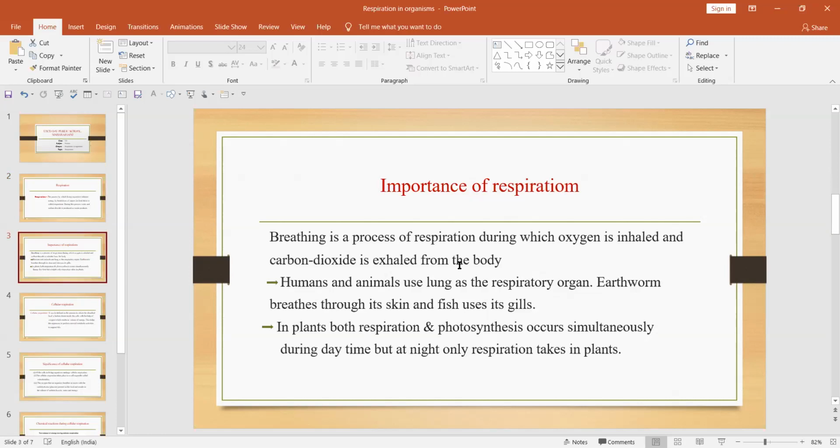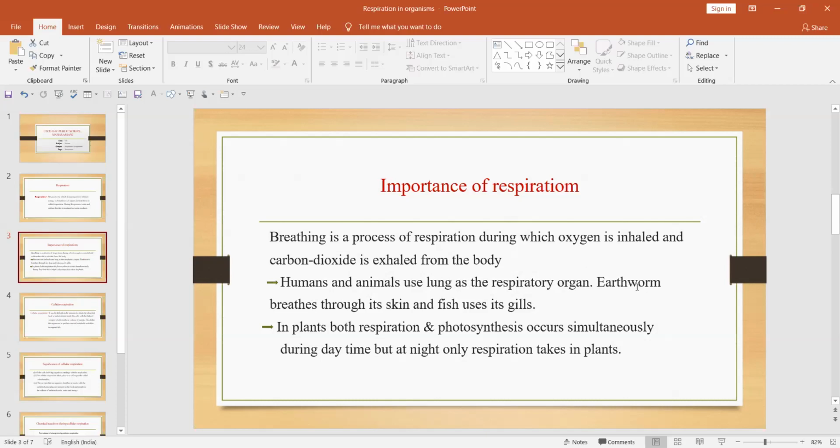Why are we reading about respiration? What is the role of respiration for any living organism? Breathing is a process of respiration during which oxygen is inhaled and carbon dioxide is exhaled from the body. So during this respiration, carbon dioxide is given out from the body and oxygen is taken inside our body through the lungs. The lungs are the organs responsible for intake of oxygen and giving out of carbon dioxide. So humans and animals use lungs as the respiratory organ.